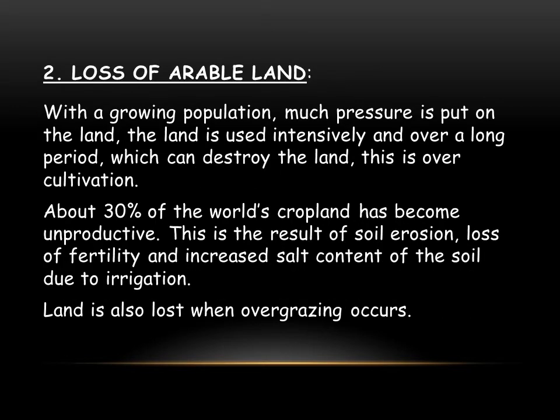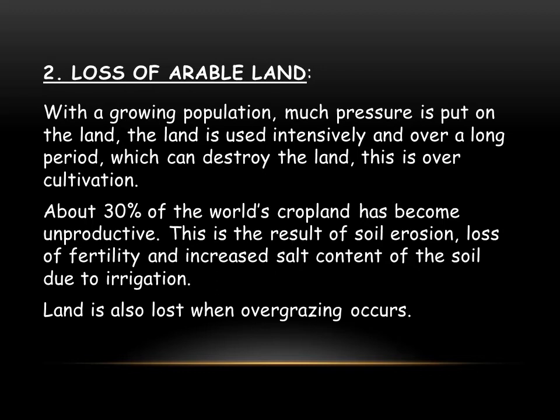This is another heading. Number 2, loss of arable land. Again, you have to write it with a black pen and try to underline this heading, loss of arable land. And the explanation is, with a growing population, much pressure is put on the land. The land is used intensively and over a long period, which can destroy the land.